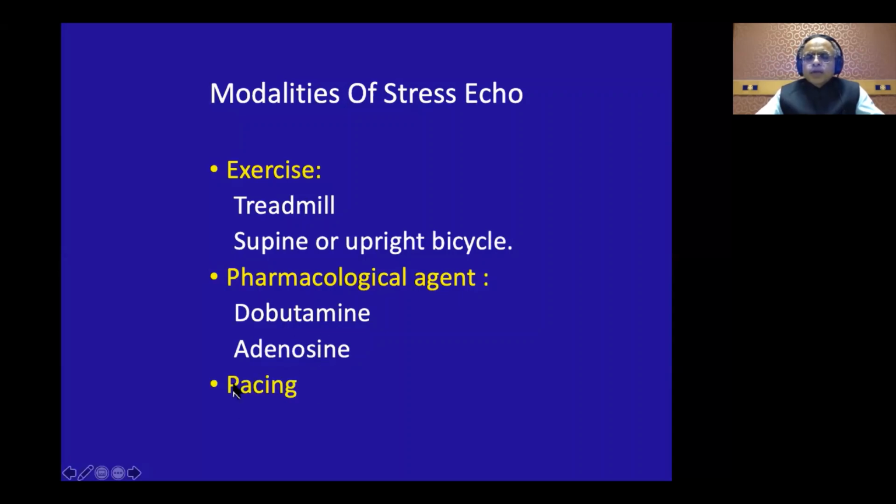And also one can do a pacing stress echo, especially if the patient is already having a pacemaker. You can just call the pacemaker guy and just raise the heart rate, and for every increment in the heart rate you look for the regional wall motion abnormalities.